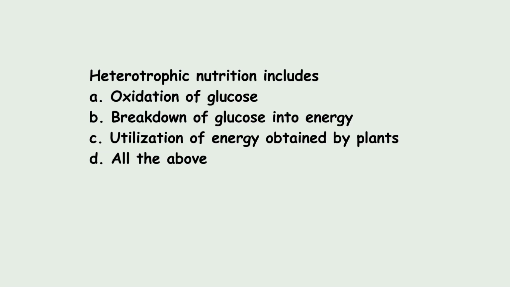Now the next question. Heterotrophic nutrition includes A. Oxidation of glucose, B. Breakdown of glucose into energy, C. Utilization of energy obtained by the plants, or D. All the above. The answer for this question is D, all the above. Heterotrophic nutrition includes oxidation of glucose, breakdown of glucose into energy and utilization of energy obtained by the plants.